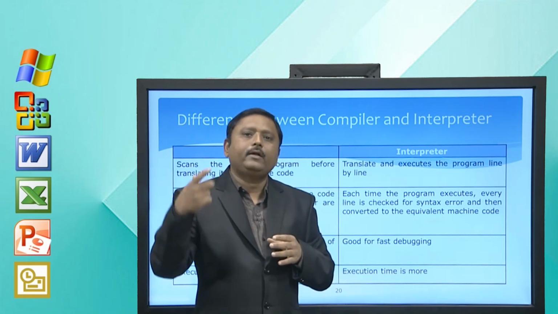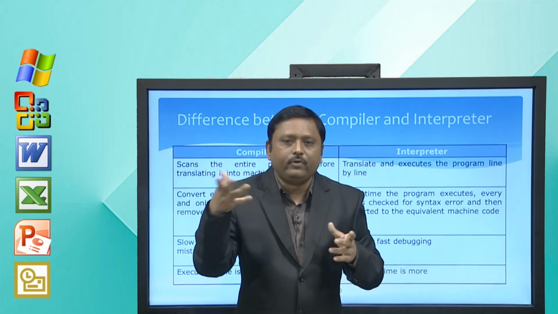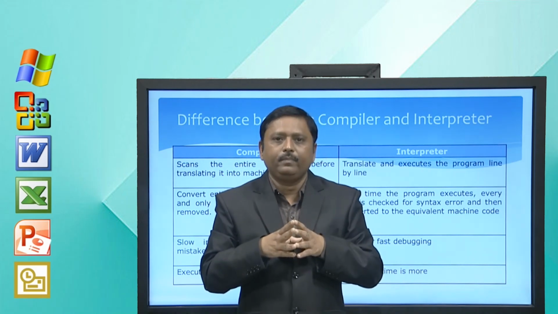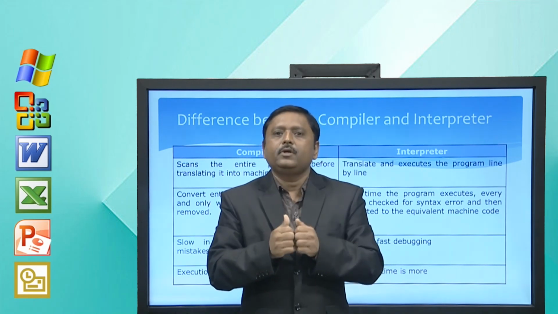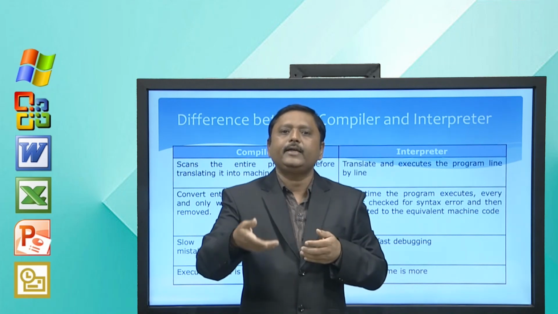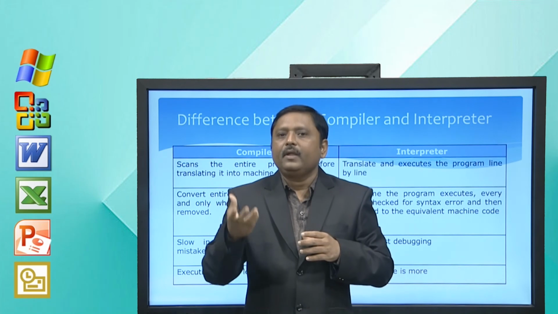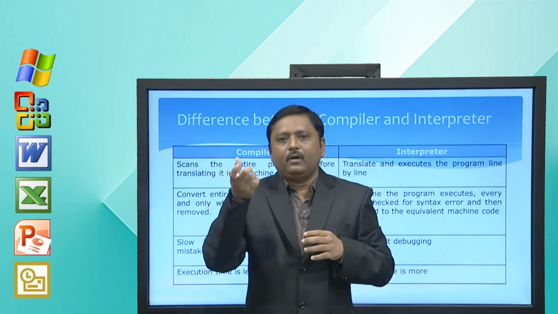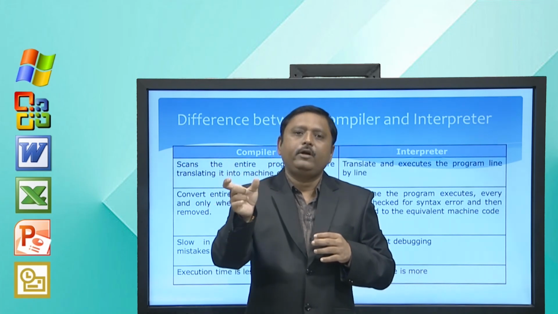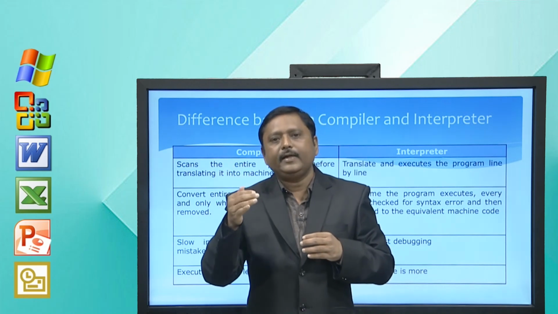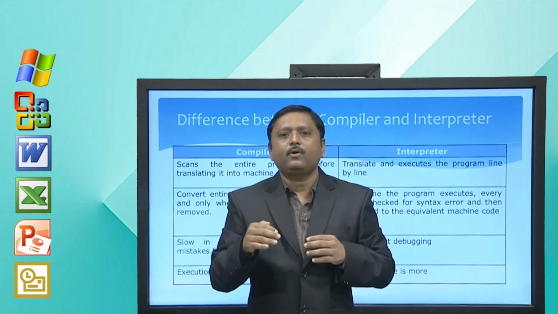In case of an interpreter, even if your program contains no error, it executes slower because it reads the program line by line. But what is the advantage? The program errors are shown one by one to the user. So, it is very easy to debug in case of an interpreter.